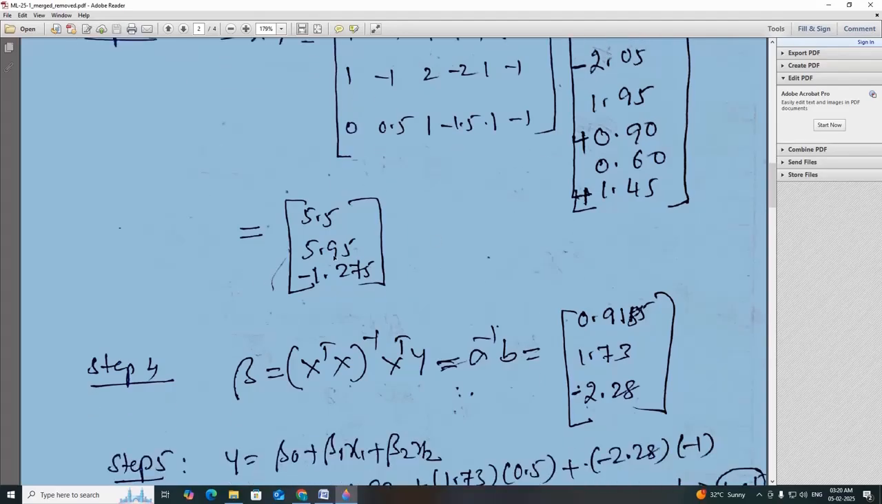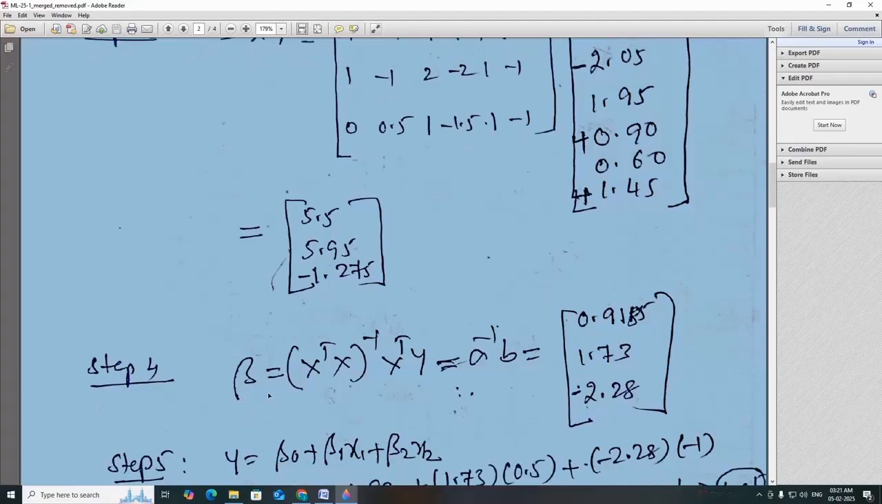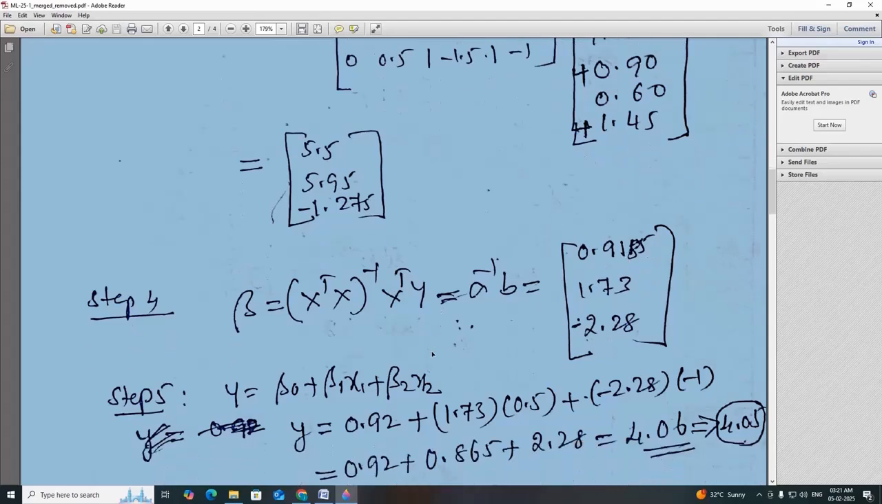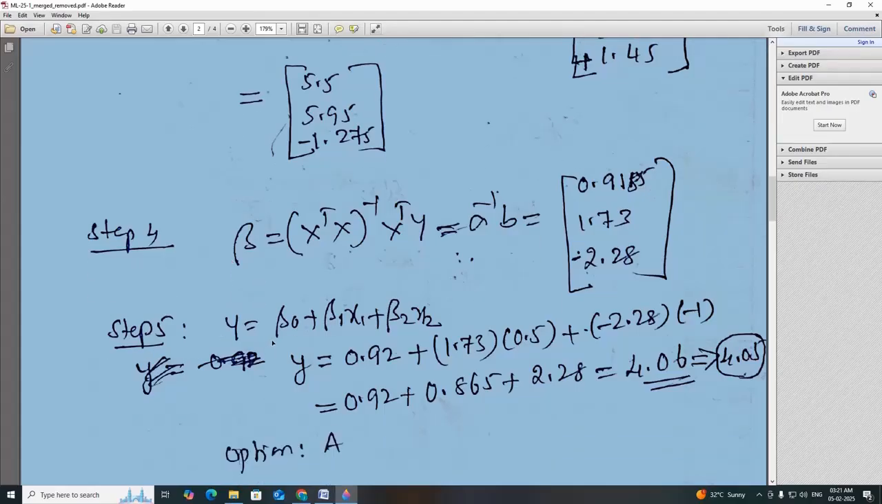After computation of this B, we will try to compute beta. This beta is again a vector, we know. So beta is X transpose X inverse and then X transpose Y. This is nothing but our B, and the entire inverse is our A inverse. We already computed A inverse and B, so we simply multiply these two. We will get 0.9185, 1.73, minus 2.28.